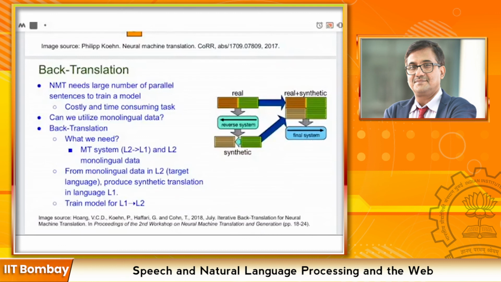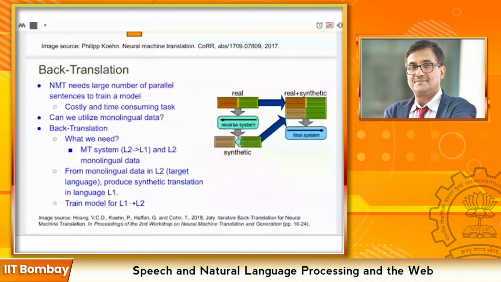If we do have 50,000 parallel sentences and a lot of monolingual data, like 1 million monolingual sentences, we train a dummy system from L2 to L1 using those 50,000 sentences. Then we create 1 million pseudo parallel sentences and train the L1 to L2 direction together with those 50,000 sentences. So it will help us improve over only using 50,000 parallel sentences. Is that clear to you? Yes, it's clear. Okay, great.